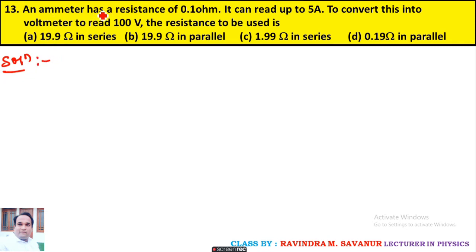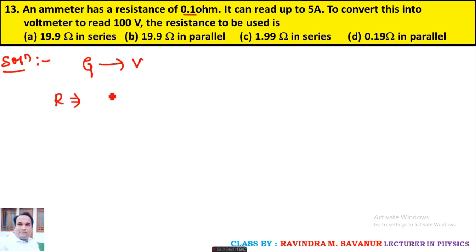An ammeter has resistance 0.1 ohm. It can read up to 5 ampere. To convert this to a voltmeter to read 100 volt, what resistance should be connected? Again, this is the problem of converting a galvanometer into a voltmeter.